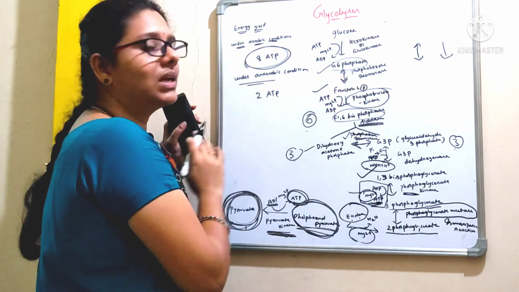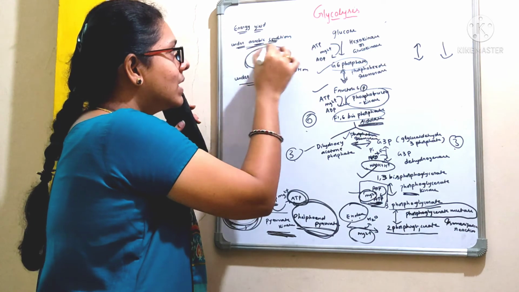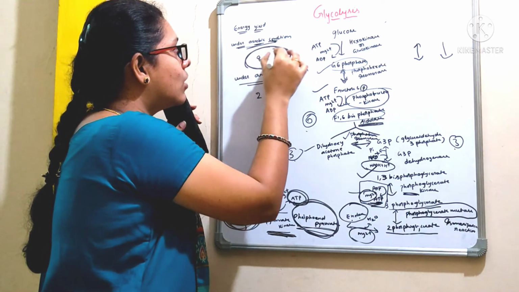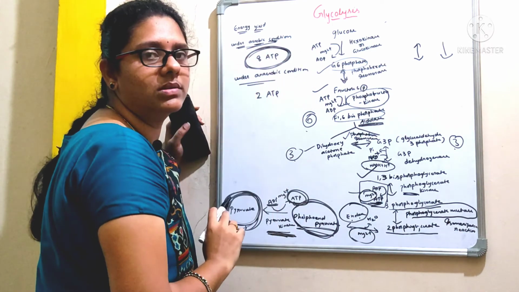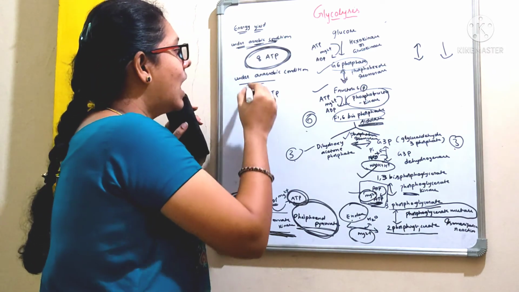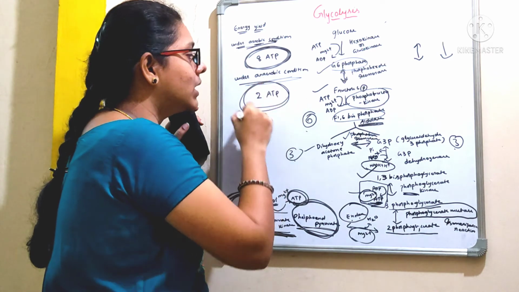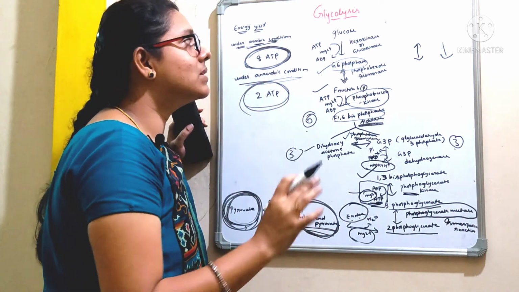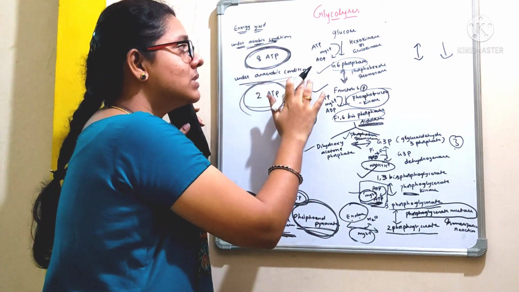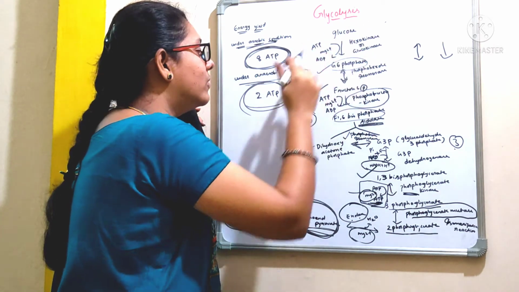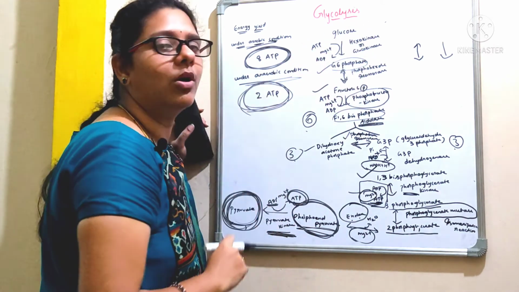Coming to the energy yield, under aerobic conditions there will be a release of 8 ATP molecules, whereas under anaerobic conditions there will be a release of 2 ATP molecules. That means under anaerobic conditions, one glucose molecule will give rise to 2 ATP molecules.